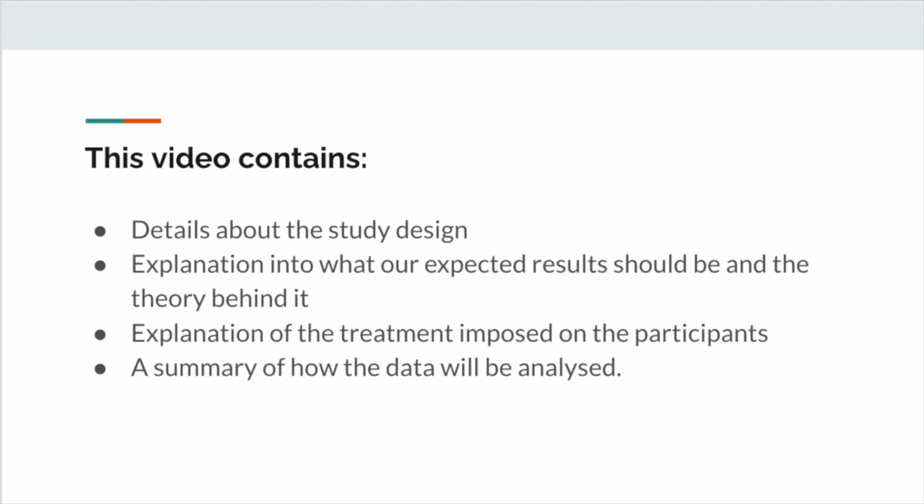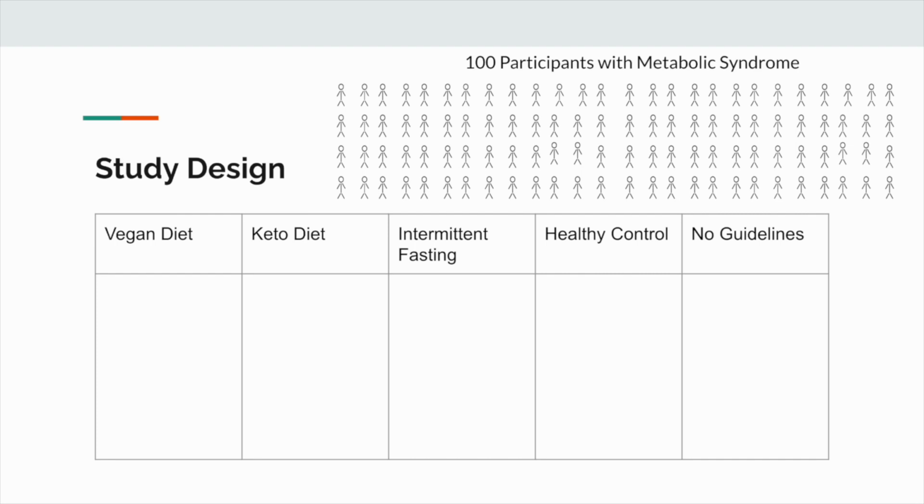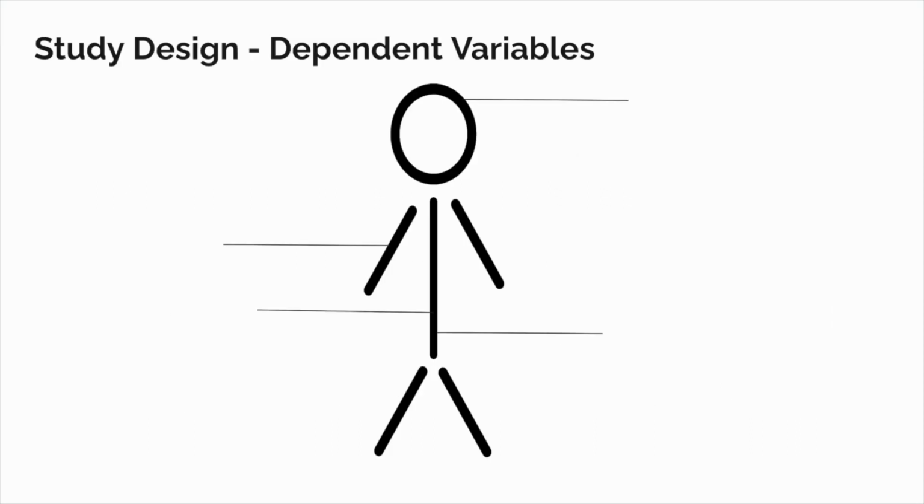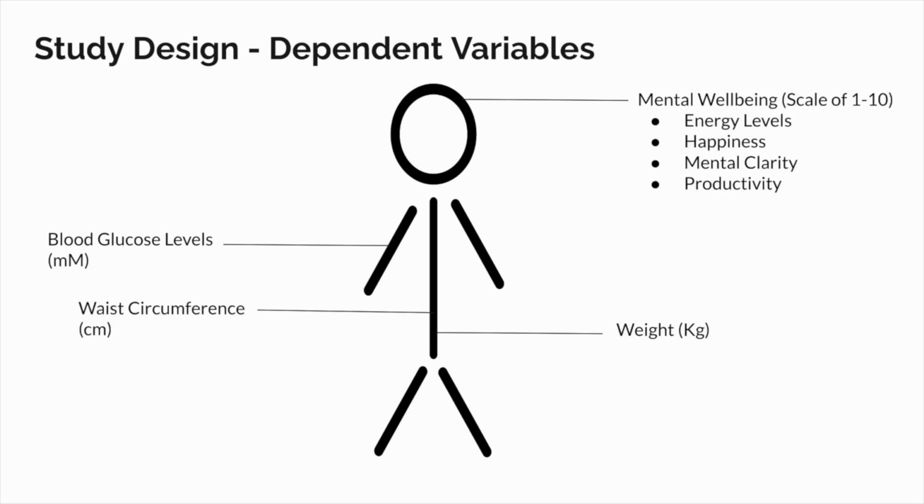be analysed. To conduct this study, 100 participants with metabolic syndrome will first be randomly allocated a diet, with 20 individuals allocated to each group. The participants will then follow the allocated diet by observing the guidelines previously discussed for a total of 6 months. The purpose of this is to analyse the effect of diet on the blood glucose levels, weight, waist circumference, and categorical data describing a participant's mental well-being.